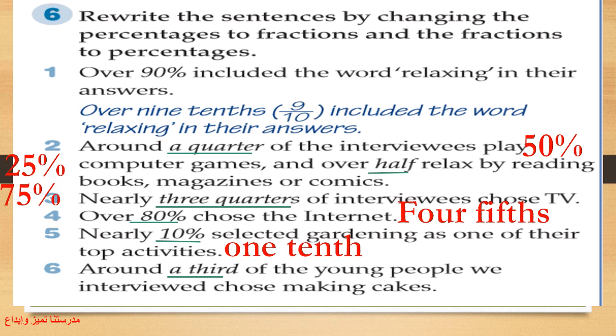A third is a fraction. Let's change it into a percentage. Yes, it will be 33.3%. Okay, so in this exercise, we changed the percentages into fractions and the fractions into percentages.